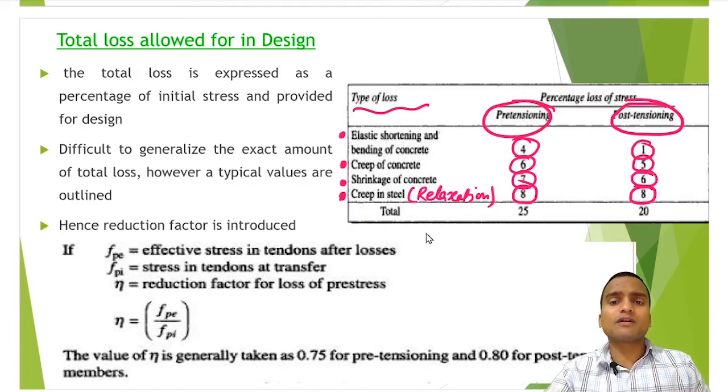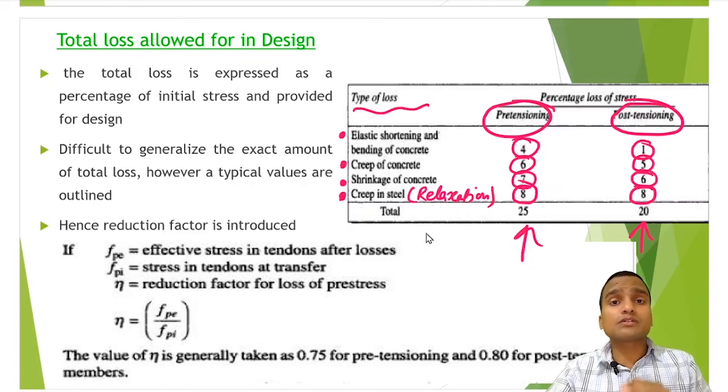Now if we take a sum of all, it comes out to be 25% in case of pre-tensioning and 20% in case of post-tensioning. You see this value? So this much total loss is allowed. Now why in the post-tensioning is the loss percentage less here? Because there can be some additional loss like anchorage slip, frictional loss, etc. But many a time anchorage slip is accounted by providing a slip length a little bit, and frictional loss, although it can be there. So we can say that 25% is allowed in pre-tensioning and 20% is allowed in post-tensioning.